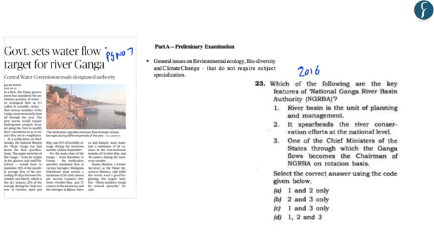This article on page number 7 is related to a notification of the Government of India related to the cleaning of river Ganga. So this forms a part of the preliminary examination syllabus under the topic General Issues on Environment. Previously, in the year 2016, a question was asked related to the National Ganga River Basin Authority. So let us try to understand the important points from the notification of the Government of India, and at the end of this discussion we will try to answer this question.